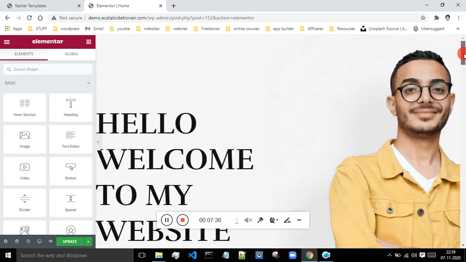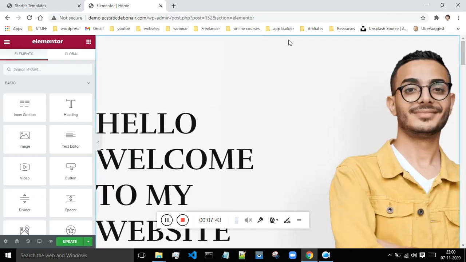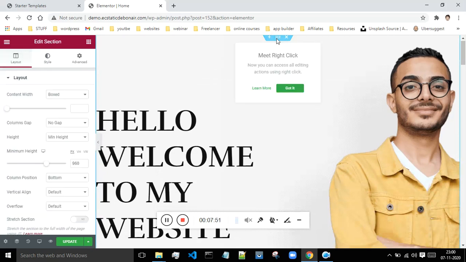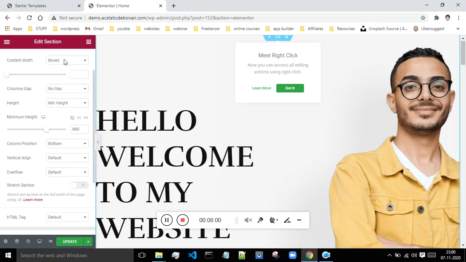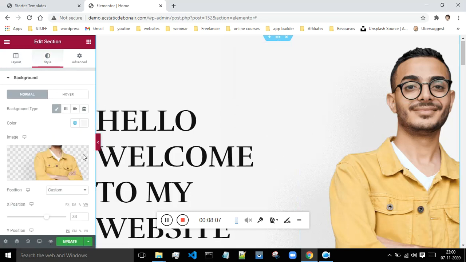And you can even change this background image. If you want to change this background image, click on this plus, sorry, not plus, it's edit section, I guess. Let's see. Okay, so it's edit section, and you can change the settings of this section right from this place. So let's just go to the style. Let's see from where we can change this background image. Okay, so this is that background image.